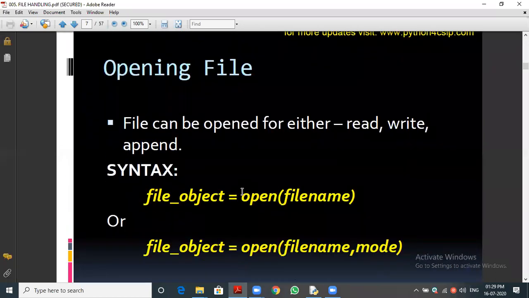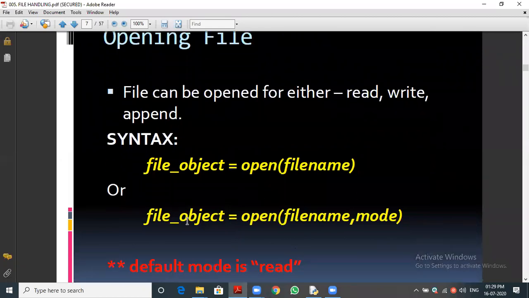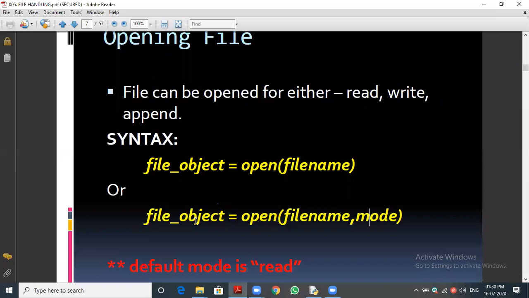Okay, let me go to the next slide. Opening the file. How to open the file? Very easy concept. You can take the second syntax: file object equal to open of file name comma mode. This is the proper syntax to open a file. What is file object? It acts as a key.